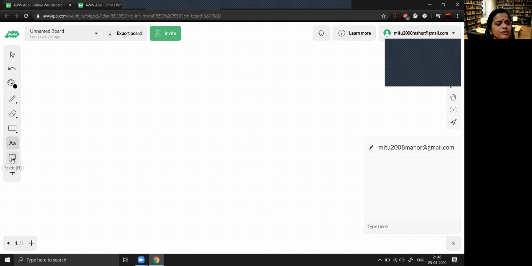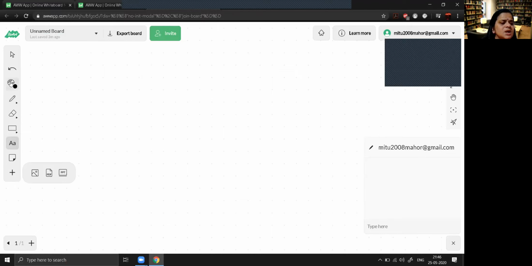And this is if you want to insert some notes for your remembering purpose, then you can use this sticky note. And this plus sign is for the upload. If you click on this, 3 more icons are appearing. If you click this, it will insert the image. If you click this, it will insert the PDF.